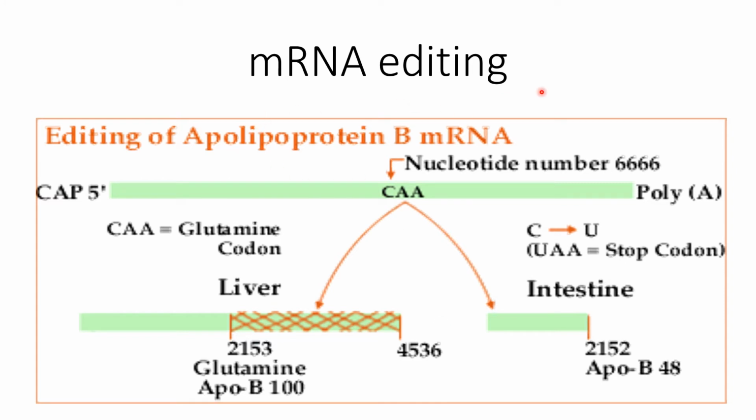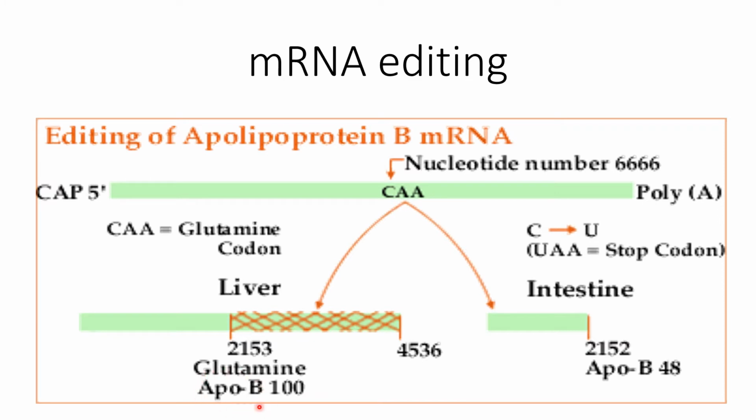Messenger RNA editing is also utilized for the regulation of gene expression, as editing may give rise to premature termination of messenger RNA or premature termination of transcription. For example, CAA is the codon present here, and this codon codes for glutamine in the liver, where ApoB100 is produced.